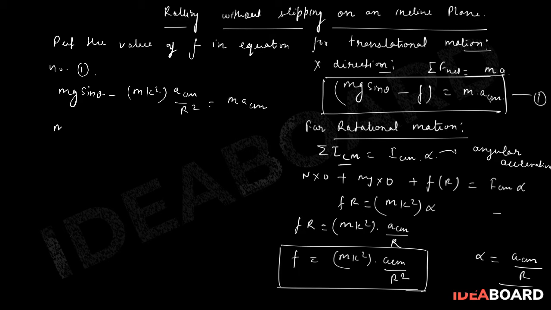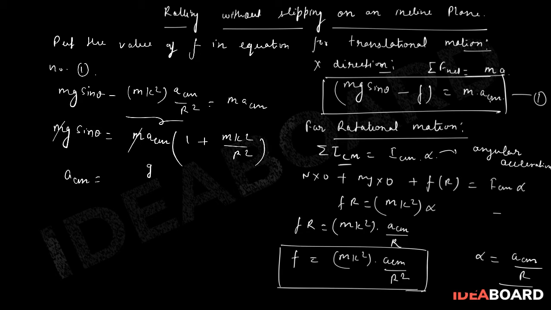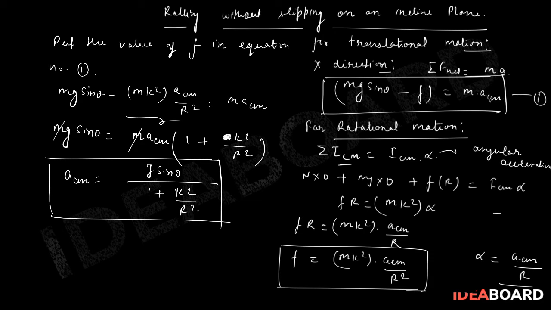So we can take this whole term to that side and we can take m a_CM common. This will lead to mk square upon r square, and interestingly this m and m is cancelled out. So our task was to calculate the value of a_CM, which is nothing else but g sin theta upon 1 plus k square upon r square. Here we have taken m common, so this m will not be there. So we have achieved the value of a_CM.